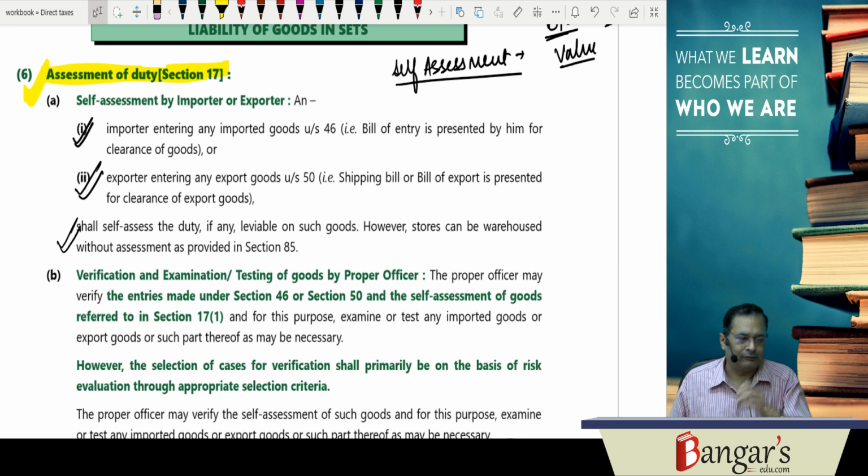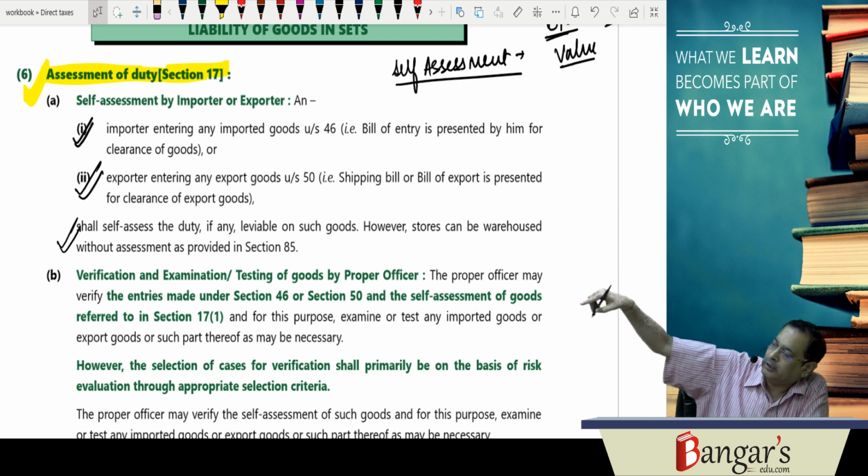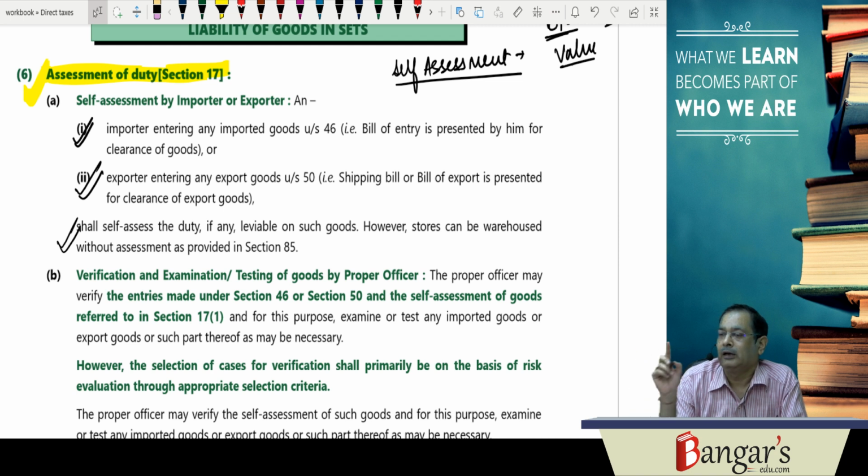They will assess the duty leviable on such goods. However, if any goods are to be deposited, the goods can be deposited in a warehouse without assessment if they are to be supplied as stores to a foreign going vessel or aircraft. So stores can be warehoused without assessment as provided in section 85.